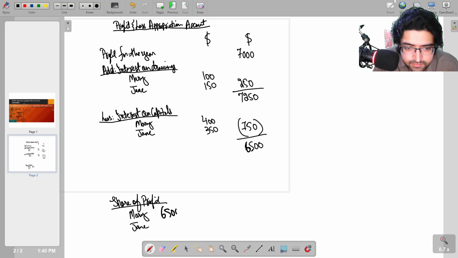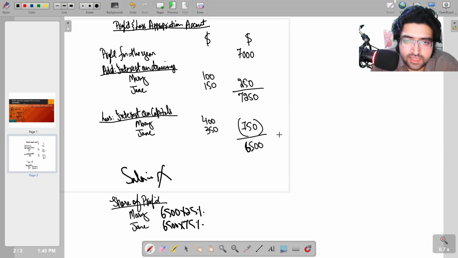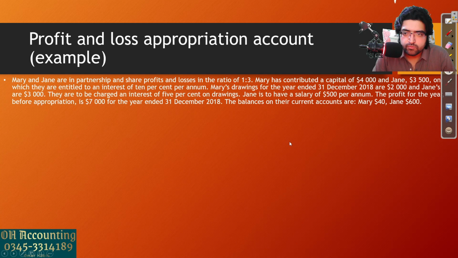6,500 into 25% and then 6,500 into 75% and get the new shares. So you don't have to worry about things that are not given. In some businesses, salaries might not be given. So just ignore that and complete the format. Okay. So we have completed this.